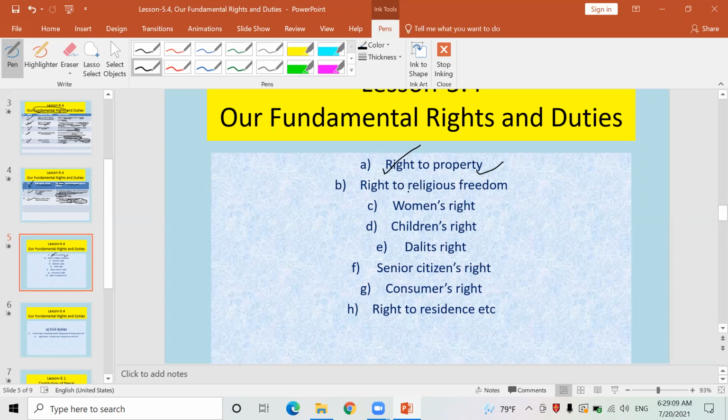Similarly, look here, right to religious freedom. Dharmik swatantrata ko adhikar. It is also one of the very important fundamental rights given to us by our present constitution. It means that we have a right to follow and practice our own religion.